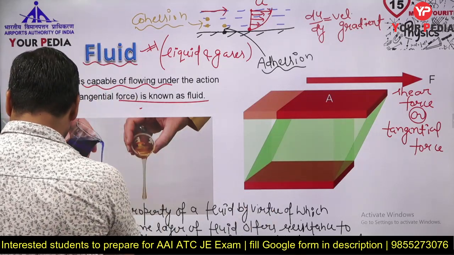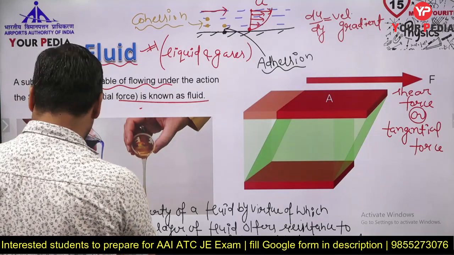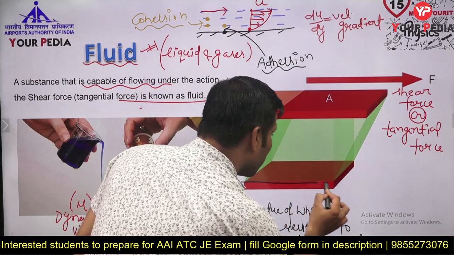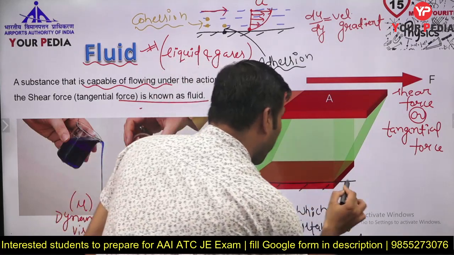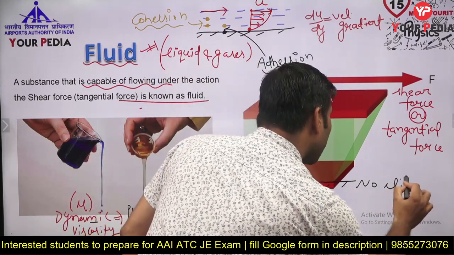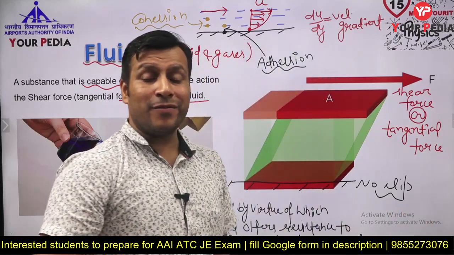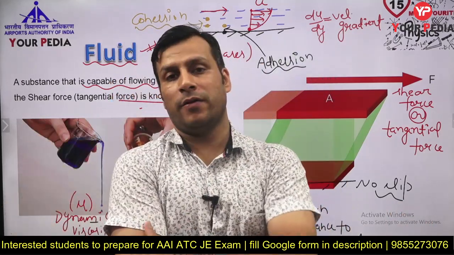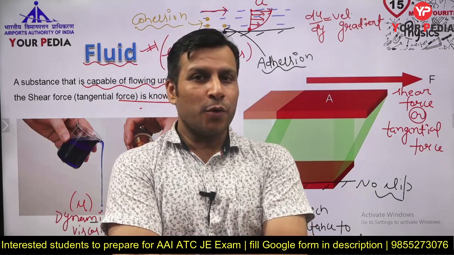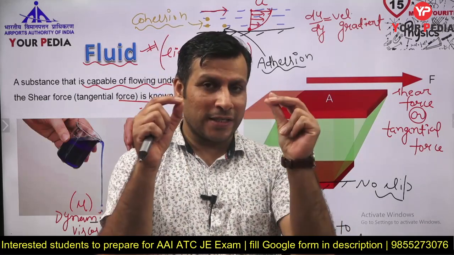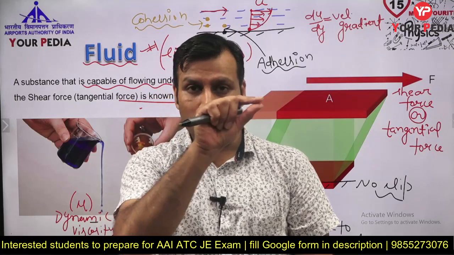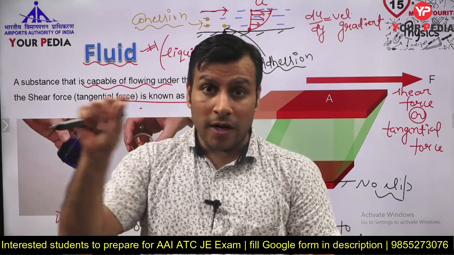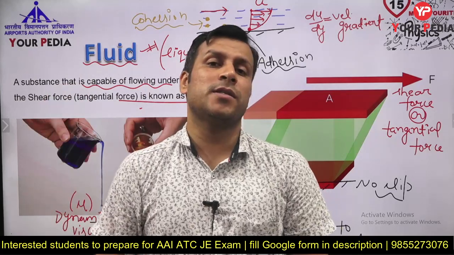Okay. What is that no slip condition, guys? Let me tell you so that you will get some brief idea. You know guys, there is a condition that is known as no slip condition. No slip का मतलब क्या होता है? The fluid particles which are there in the vicinity of the solid surface, they are going to occupy the velocity of the solid surface. You know, there is a very small layer going to exist in the vicinity, very close to the solid surface. It may be in micrometer. That small layer is going to occupy the velocity of the solid surface.